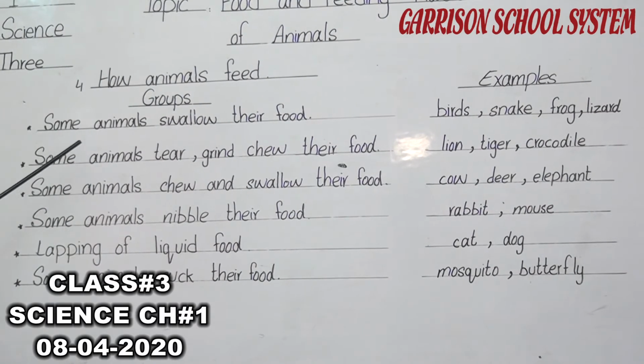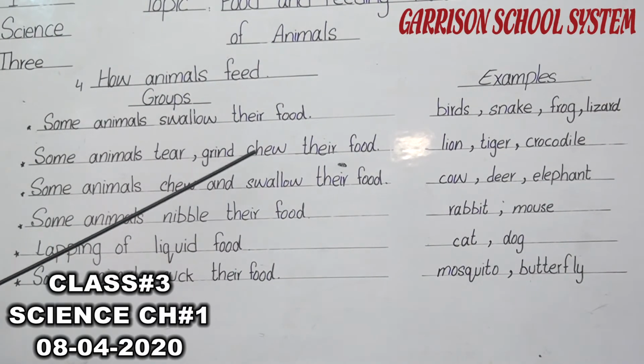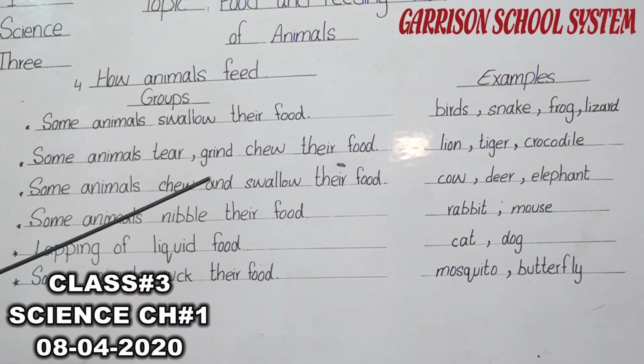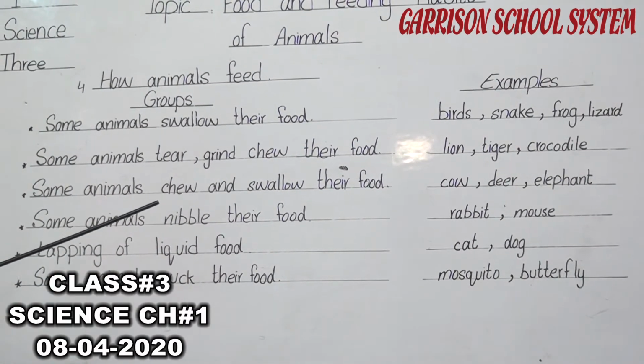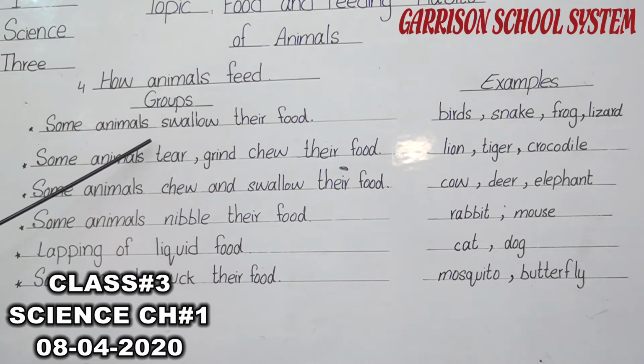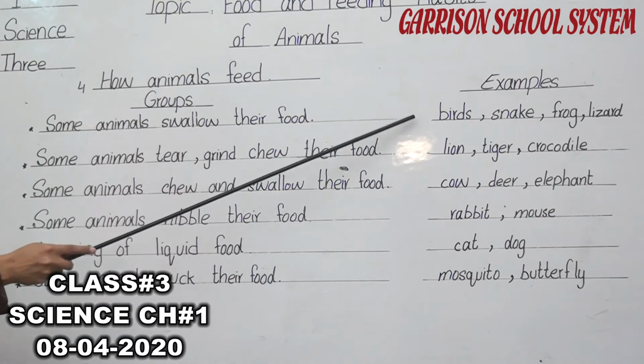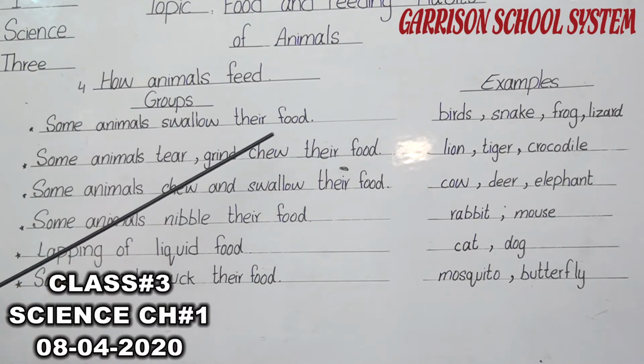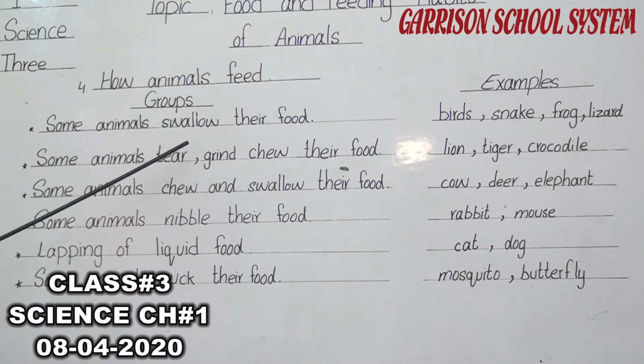Our first point, animals swallow their food. Examples are bird, snake, frog and lizard. Do you come to know why these animals swallow their food? Because they do not have teeth. They do not have teeth for chewing their food. That's why whatever food they want to eat, they directly take it inside without chewing or tearing it.